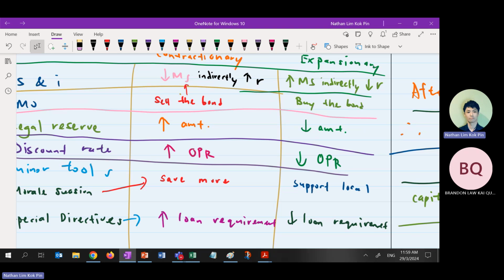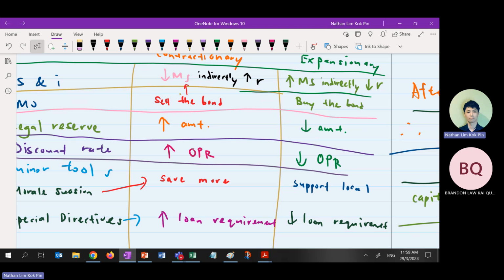Or the Reserve Bank should decrease the discount rate, which is OPR in Malaysia or OCR in other countries. Why should they reduce? Because the discount rate is the interest rate for the legal reserve requirement. So if they reduce the interest rate, they will save less money. The commercial bank will save less money, or they will borrow more money.